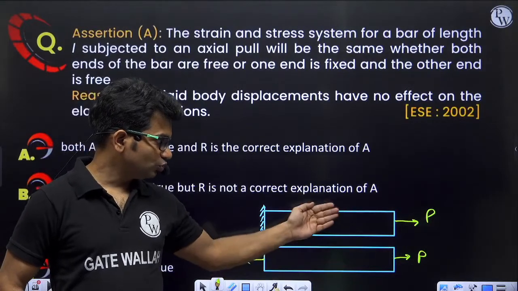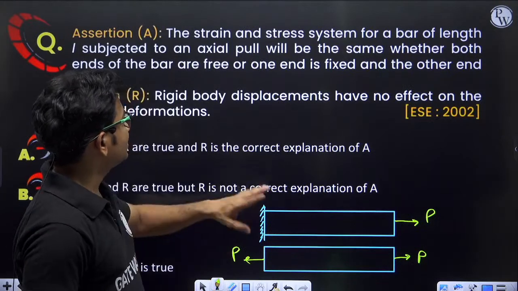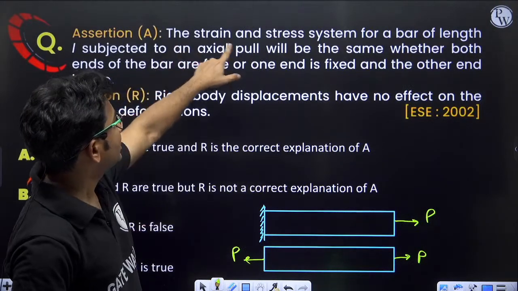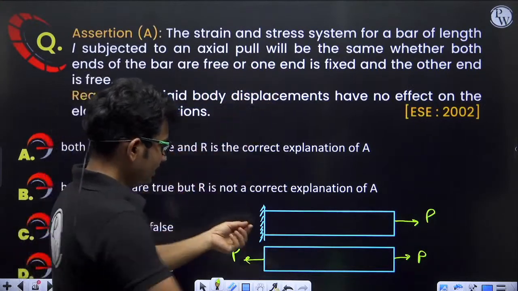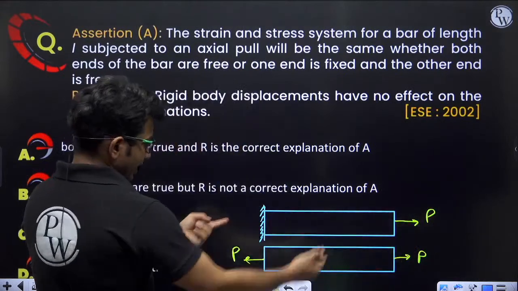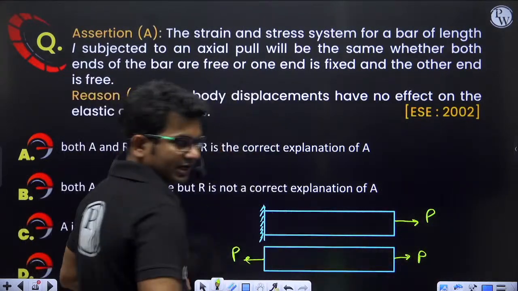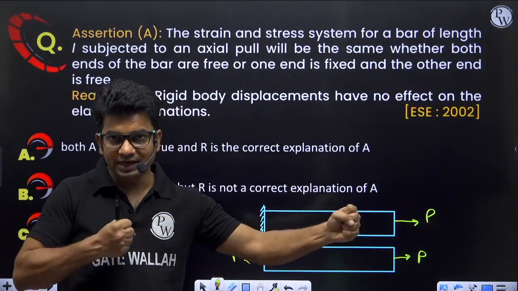So these two are the same, equivalent or not? Same stress and strain system will be generated or not? The stress and strain system for a bar of length L subjected to an axial pull. This is also an axial pull. The pull is applied in axial direction, and in this also the pull is applied in axial direction. So in both the bars we are applying a pull in axial direction.